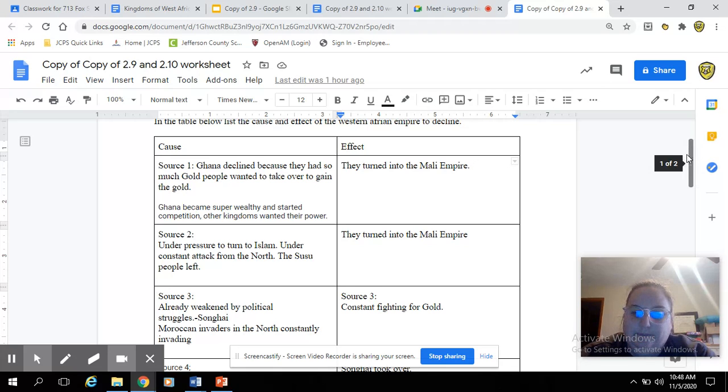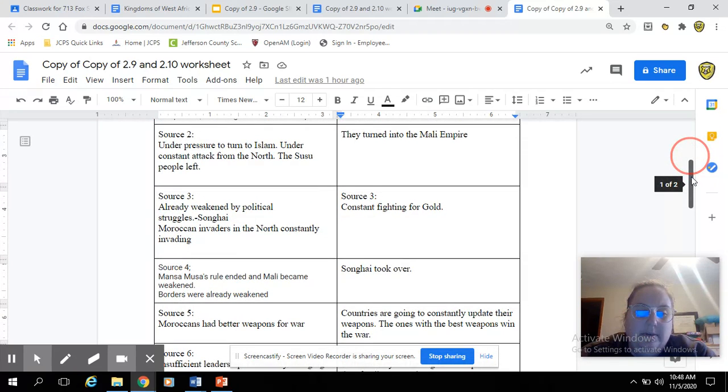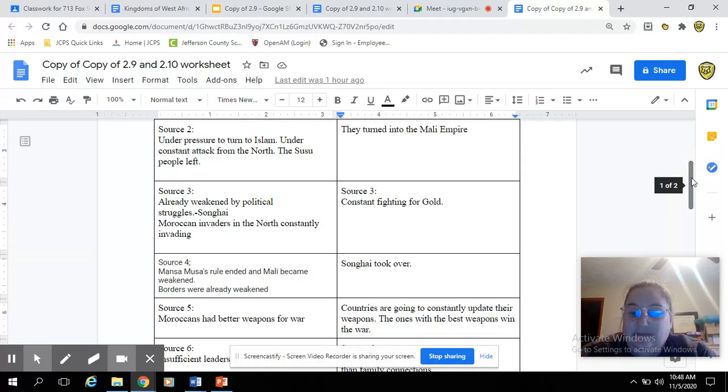That's what happened after. Source 2, they talked about religion, specifically with Ghana, that Ghana got really torn apart because people in the north were trying to promote them to convert to Islam. And eventually their people, in the reading it's called the Susu, are going to leave. So the population of Ghana is going to divide because they wanted to convert to Islam. The king of Ghana did not want that, and it's going to divide them. And again, the effect that comes from that is Mali Empire is going to step up and take over.